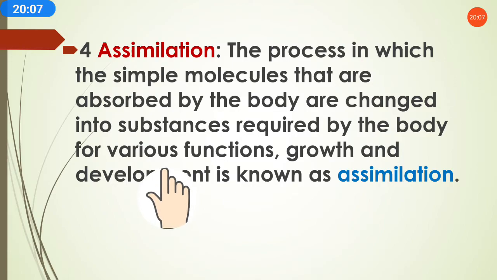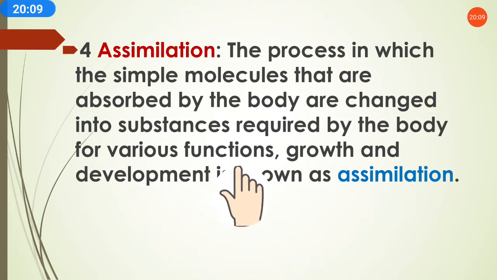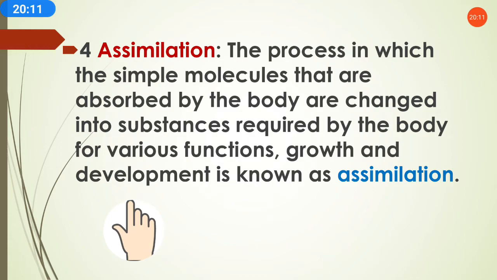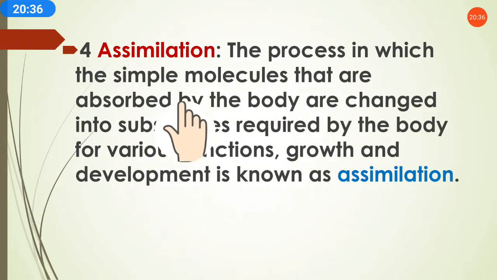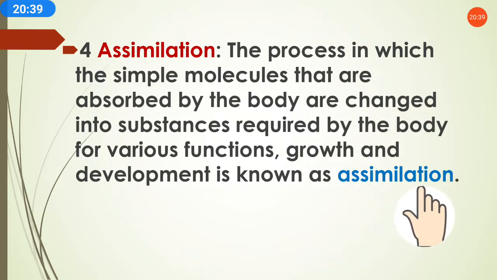For the functions, growth and development of the body, different body parts convert these simpler substances into different substances, and this process is called assimilation. The simpler molecules of the food are converted into the required substances by the body for its growth, function and development, and that process is known as assimilation.